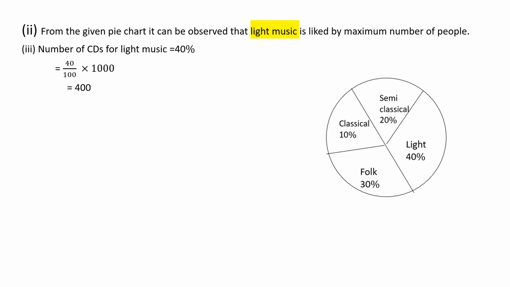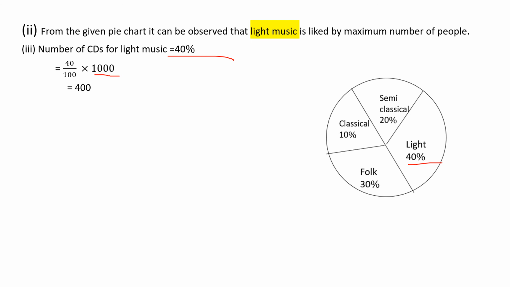So the number of CDs for light music. So light music, what is the percentage given in the pie chart? 40 percentage, right? So the number of CDs for light music is 40 percentage. So 40 by 100 into 1000. So from where are you writing this 1000? It is given in the question. Total number of CDs. Understood? This 1000, from where are you writing? It is given in the question, that is the total number of CDs.